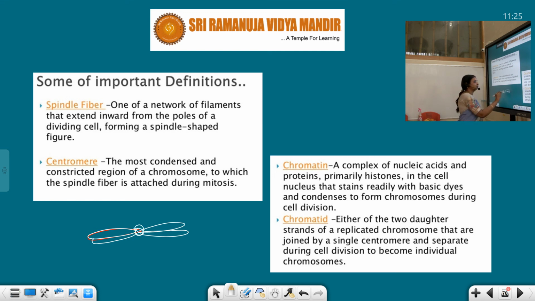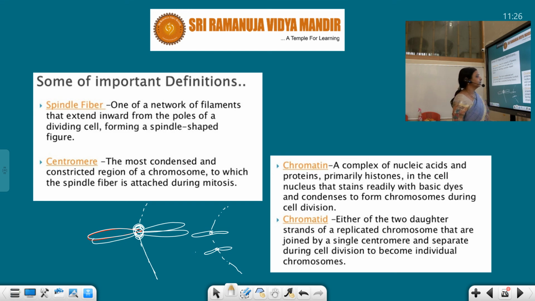Here the kinetochore is present, and when fibers pull this centromere to this side and this one to that side, then these two get separated. One reaches this end and another one reaches that end. So this is how it works. The most condensed and constricted region of a chromosome to which the spindle fiber is attached is called centromere, and the disc which is present is called kinetochore.